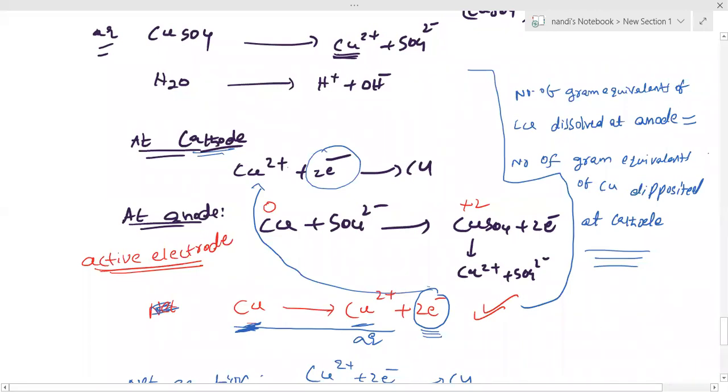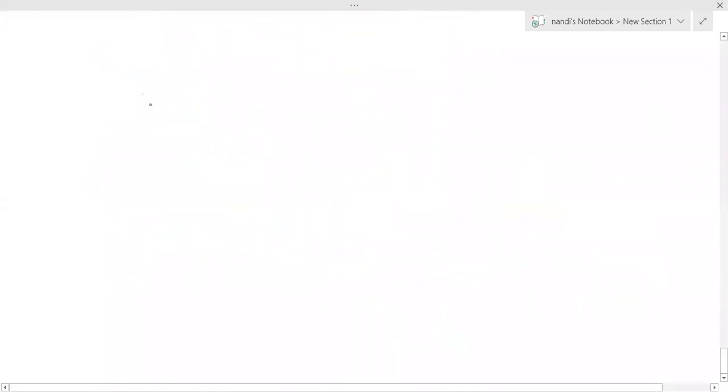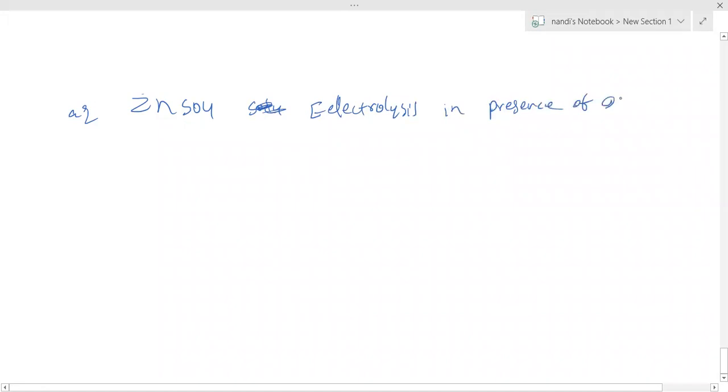See, and one more example. Aqueous ZnSO4 solution, electrolysis, in presence of active electrode.